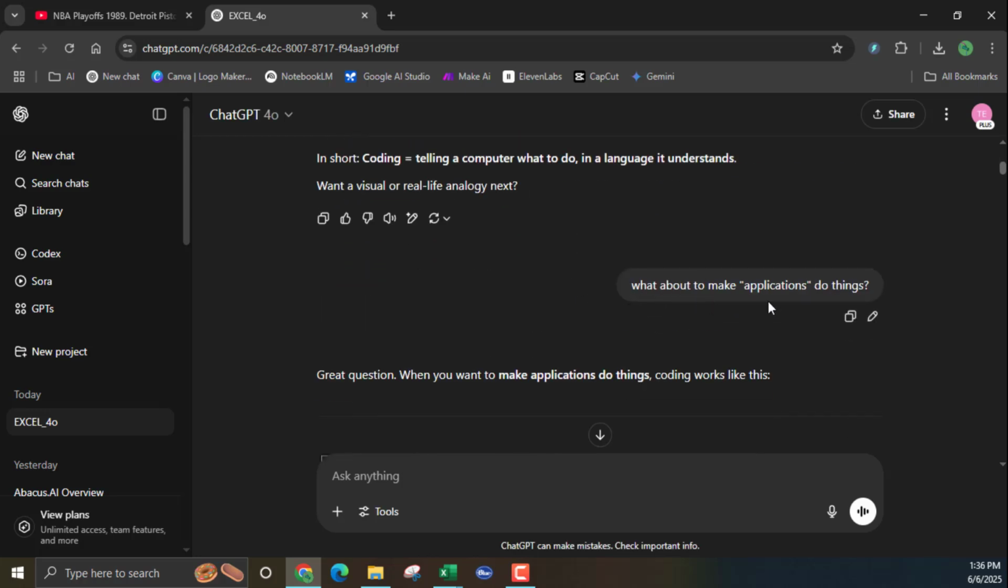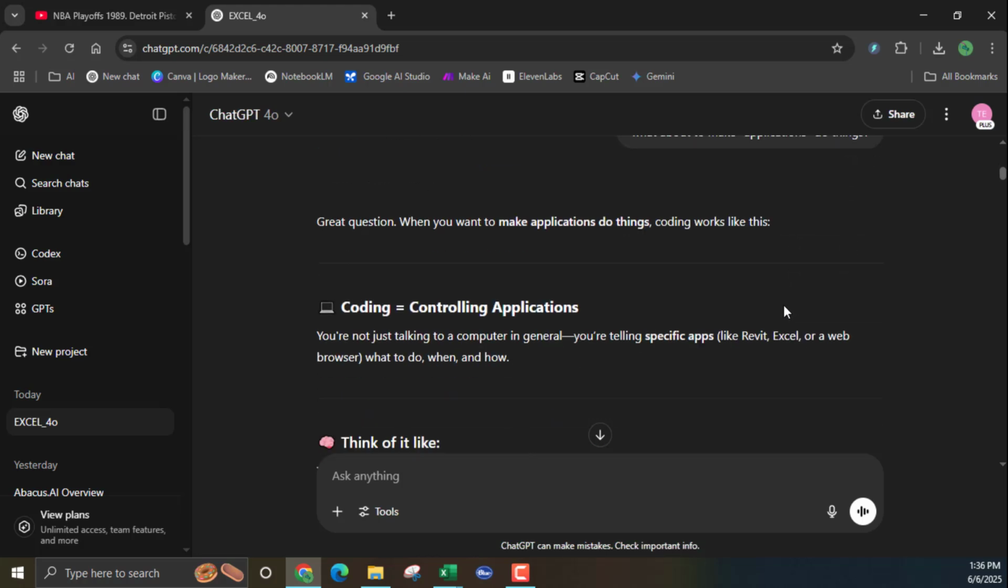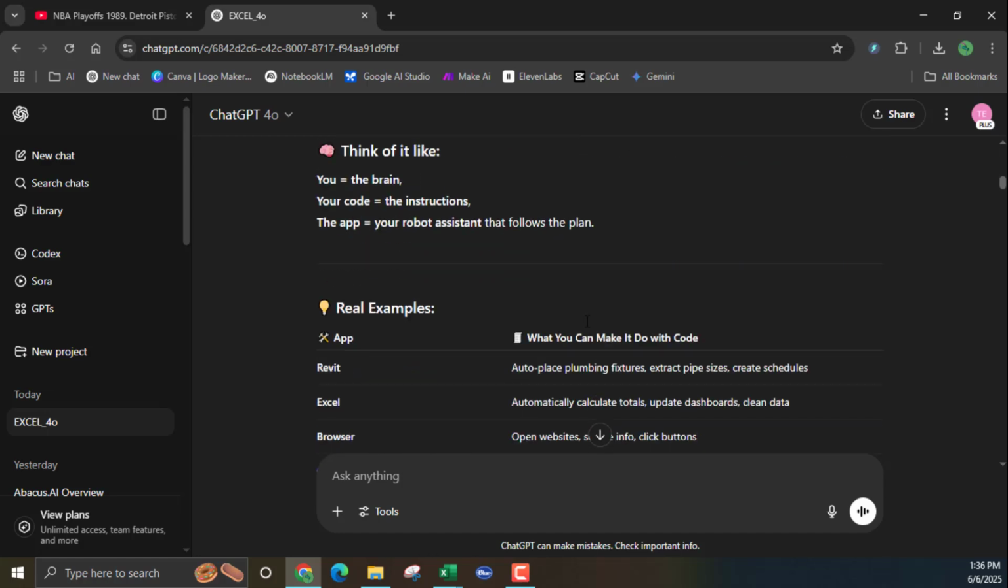I'm saying, well, what about applications? So I'm just kind of putting something out there. Applications like Excel, for example. Okay, so I didn't say that, but this is what GPT came back and said. Well, you're not just talking at a computer in general. You're telling specific apps like Excel. I'm going, yes. How did you know?